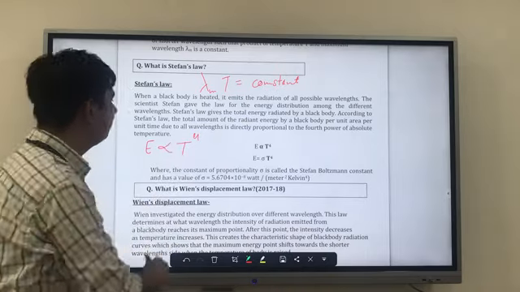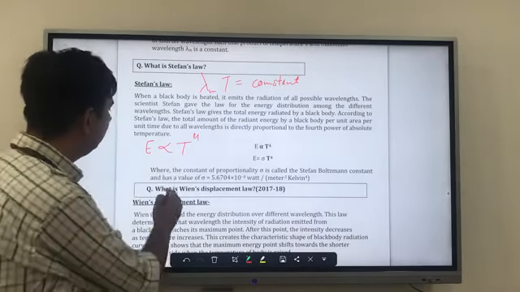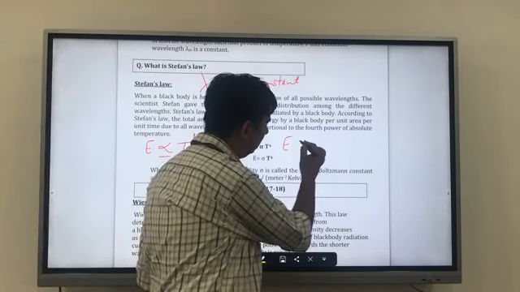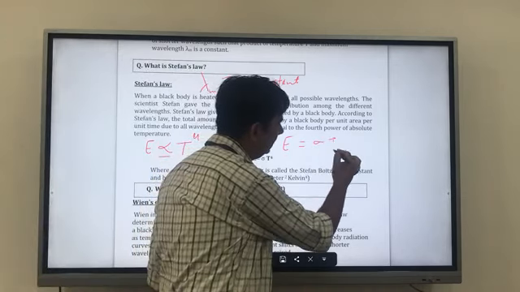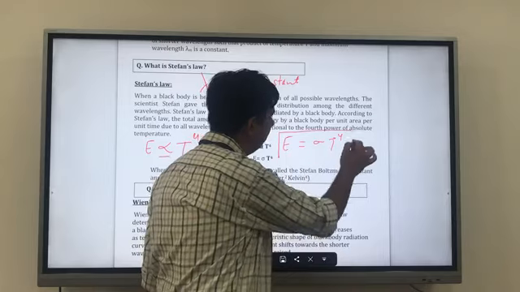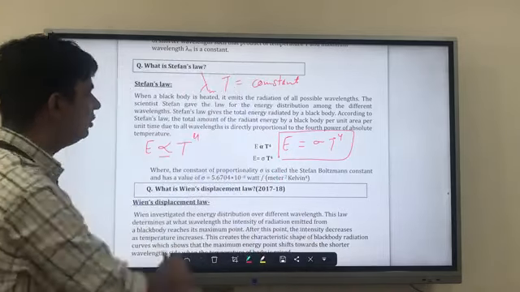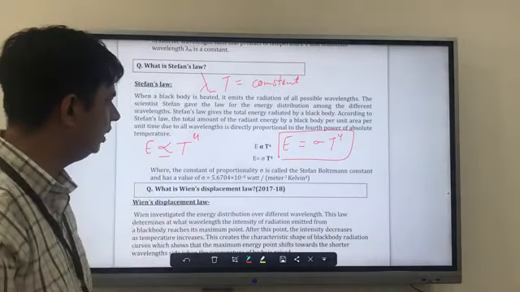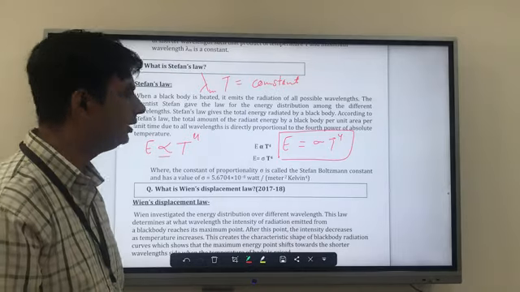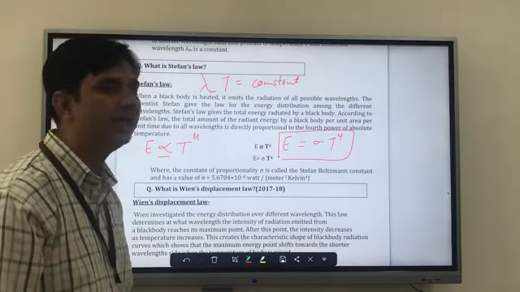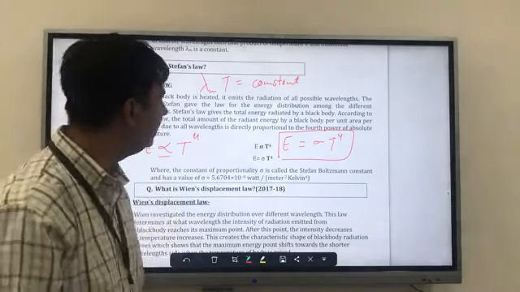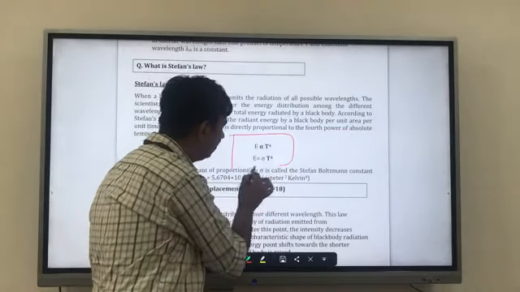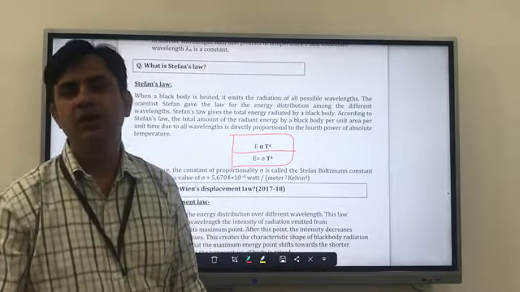So we say E is proportional to T to the power 4, and if we replace this proportional sign, then we can write E equals sigma T to the power 4. So this is my Stefan's law, where the constant of proportionality sigma is called the Stefan-Boltzmann constant and has a value equal to 5.6704 times 10 to the power minus 8 watt per meter square Kelvin to the power 4. This is a very important point, very important while we are doing some MCQs or numerical problems.